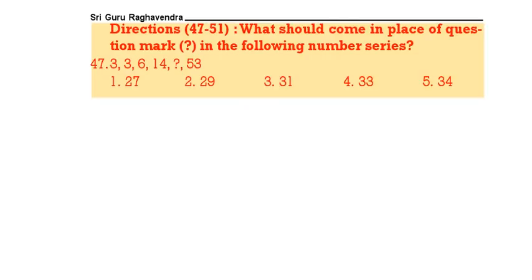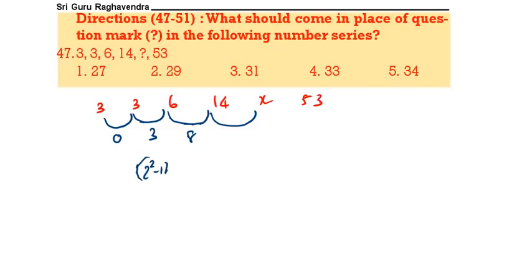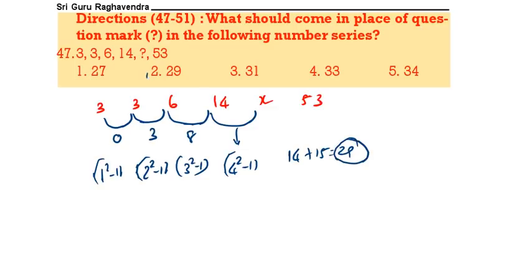See the next question. What will come in the place of the question mark in the number series? So here one number series is there. We have to identify what should come in the place of the question mark. 3, 3, 6, 14, question mark, 53. Now see this one. 3, 3, that means 0 gap. Here 3 gap, here 8 gap. Next, this is 2 square minus 1, this is 3 square minus 1, this is 1 square minus 1, this will be 4 square minus 1, that is 15. So 14 plus 15, 29. 2 is the correct answer.